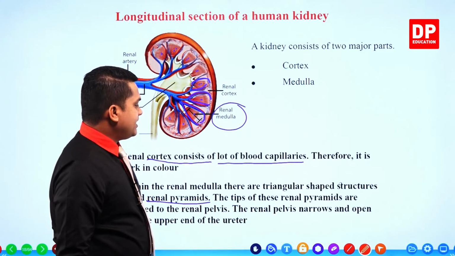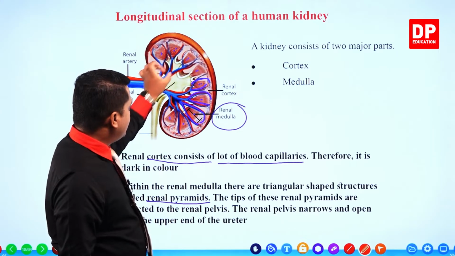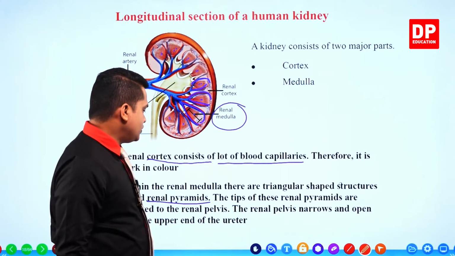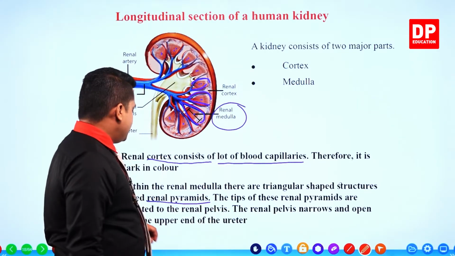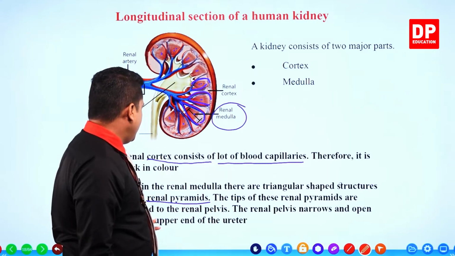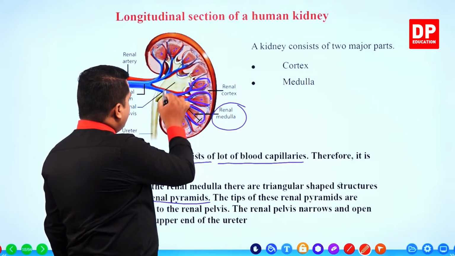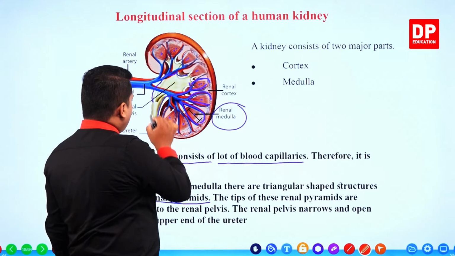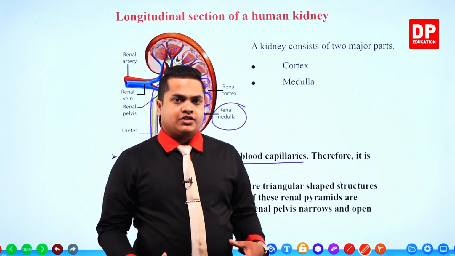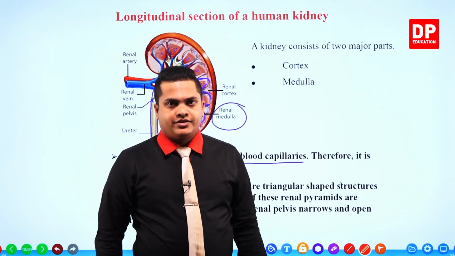The tips of these renal pyramids are directed to the pelvis. In the earlier case also, I told you this. The tips of these renal pyramids are directed towards the renal pelvis. The renal pelvis narrows and opens into the upper end of the ureter. So once again, it opens and connects with the ureter like this. So this is the inner structure of a kidney, my dear children.